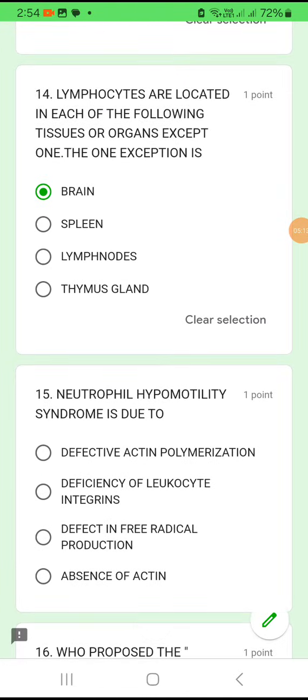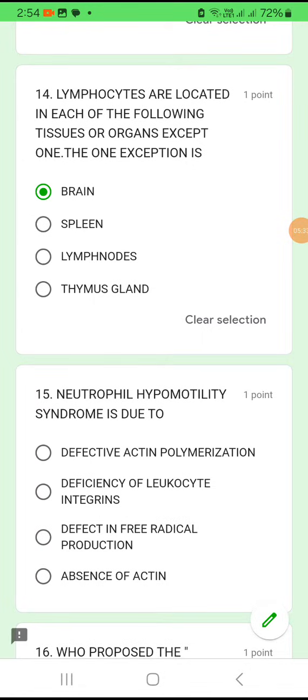Question number 15. Neutrophil hypomotility syndrome is due to defect in the actin polymerization, or deficiency of leukocyte integrins, or defect in free radical production, or absence of actin. So it is definitely concerned with actin. Neutrophil hypomotility is connected with actin. Okay, so either option A or option D.